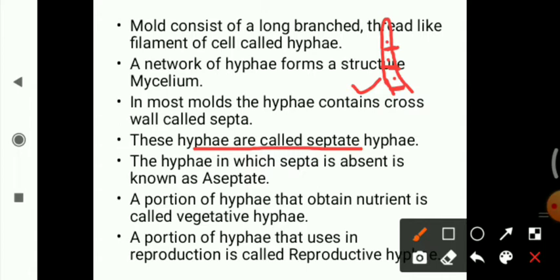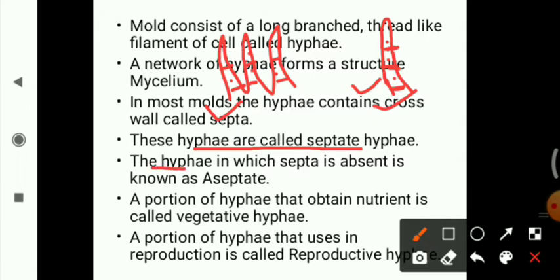In this way, suppose this is the mycelia, and in between a septa is present, then it is known as a septate mycelium. If it is found singly, it is known as a septate hyphae. If it is found in a network-like structure, a mycelium-like structure, then it is known as a septate mycelium.